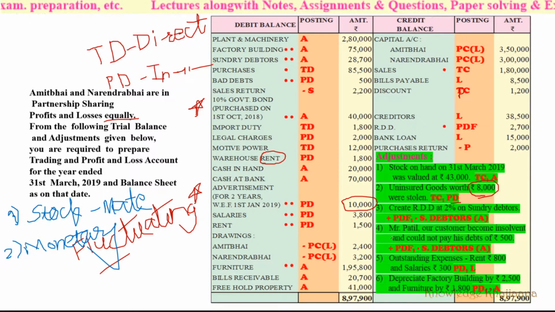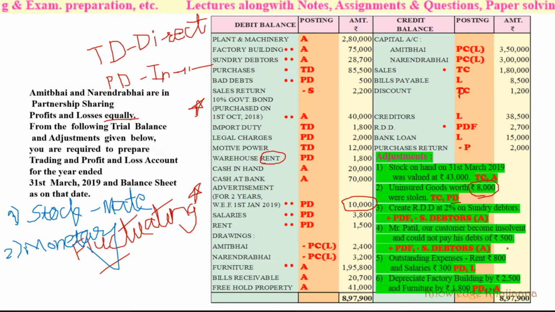Then next, Mr. Patil, our customer, became insolvent and could not pay his debt of rupees 500. Again the same. Mr. Patil is a new person who is not going to pay us. So it is a new bad debt, because it arrived against adjustments. We came to know it later on, after preparation of the trial balance, that Mr. Patil has also become insolvent and he will also not pay his debt.